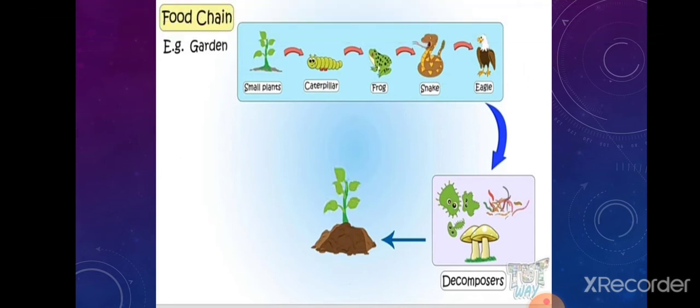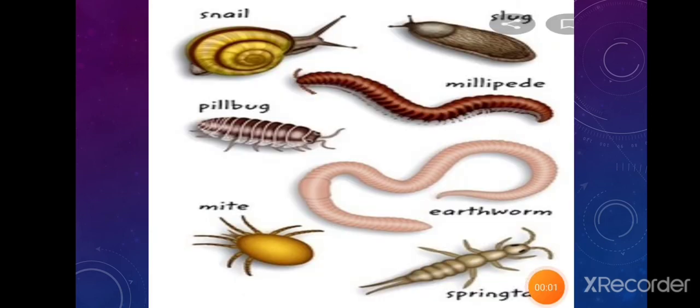Now what are the components of food chain? Producers, consumers and decomposers are the components of food chain. So plants are known as producers and animals are consumers, and microbes such as bacteria and fungi are decomposers. Now what are decomposers?